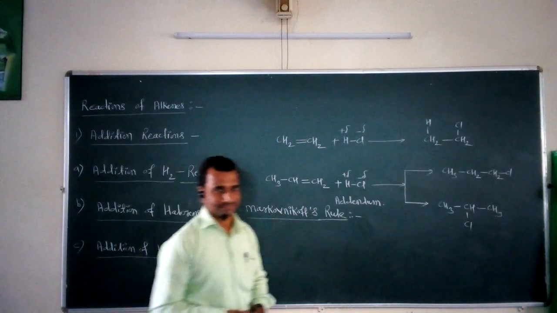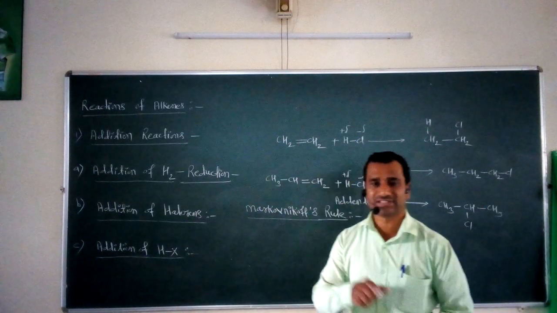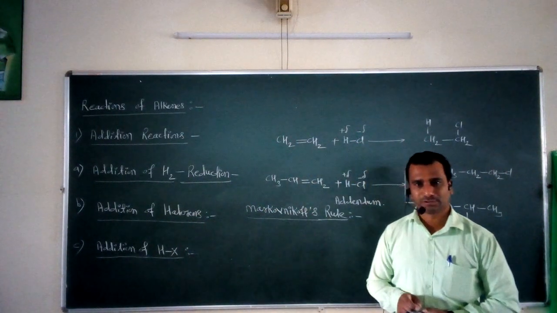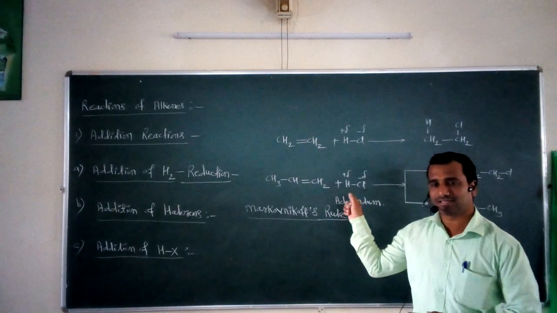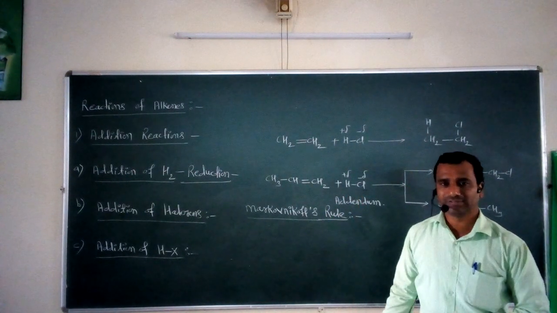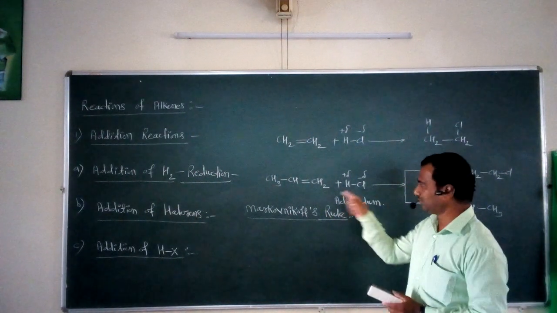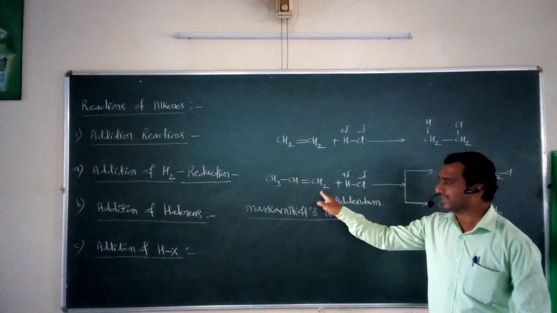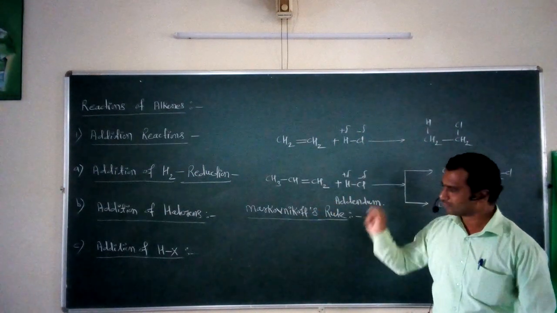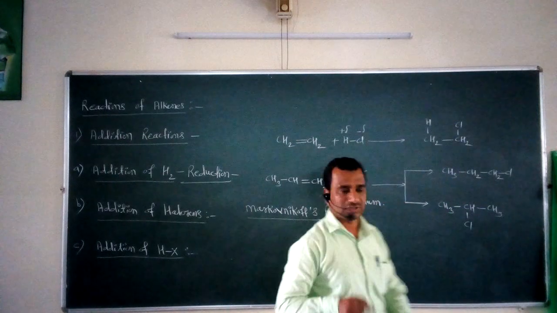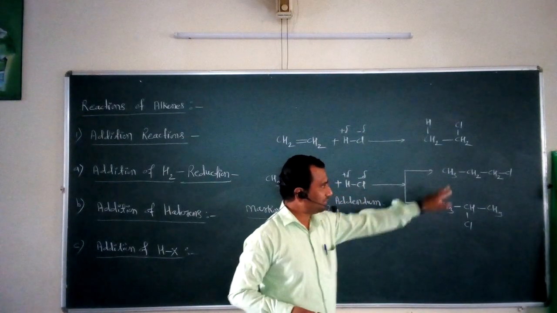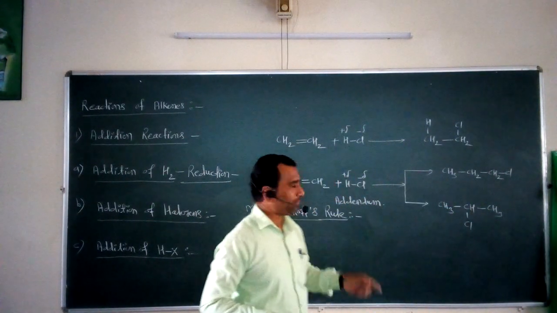So this is a simple statement of Markovnikov's rule. It means in an addition reaction, the negative part of the addendum gets added to that olefinic carbon which must have the least number of hydrogen atoms. So according to this rule, if we look at the product, in the first product the negative part, this chlorine, gets added to which carbon?